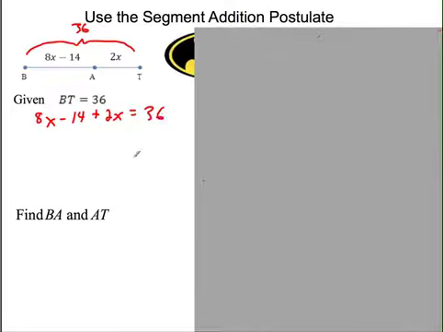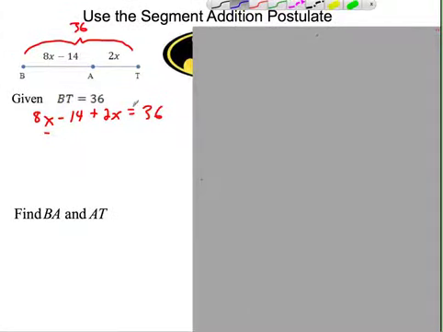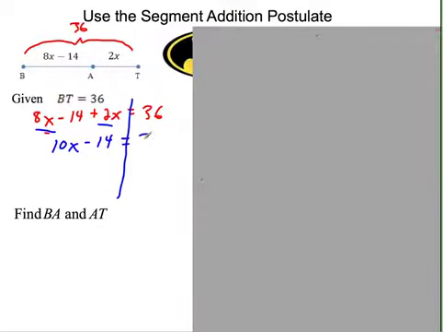And now it's a matter of solving this equation. We're going to practice solving a lot of equations this time. Let's go ahead and solve it all the way out. How do I solve this? Well, I like to draw a line right down the middle. Boom. And what do we have to do? We have to combine like terms, so simplify this left side. What is 8x plus 2x? These are like terms, so mush them together. 8x plus 2x is 10x minus that 14 equals 36.